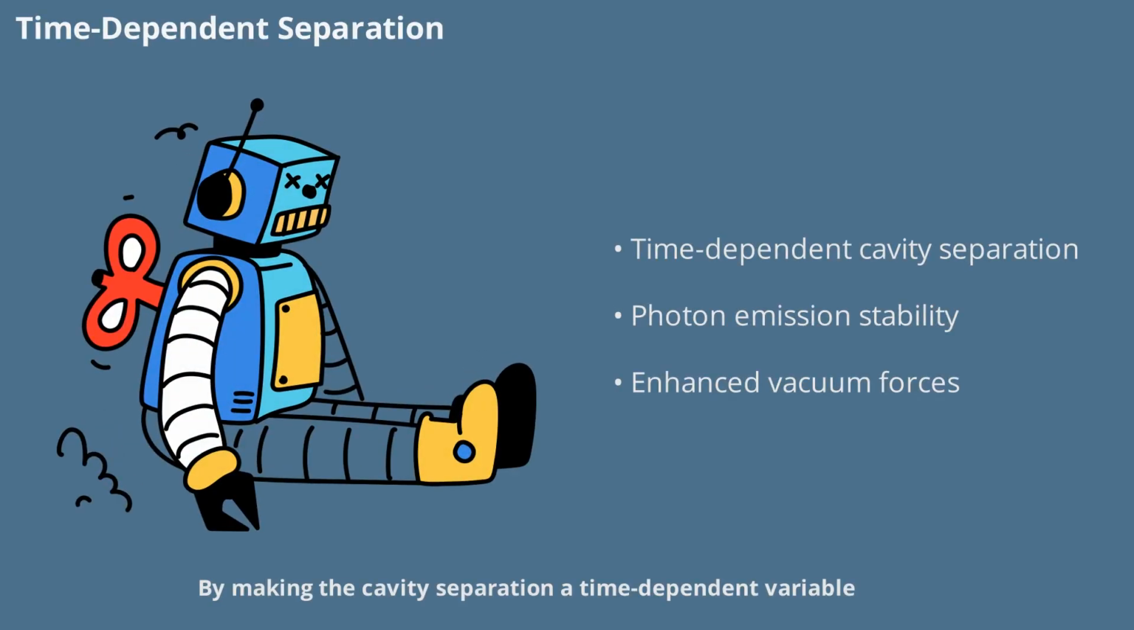By making the cavity separation a time-dependent variable, the AEON-CASIMIR system can create dynamic Casimir effects without the risk of photon emission instability. This is achieved through precise control of the deformation amplitude and frequency, ensuring that the system remains stable while still benefiting from the enhanced vacuum forces. This level of control is essential for safe and reliable operation in advanced propulsion applications.